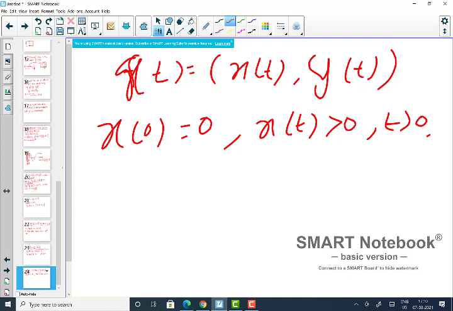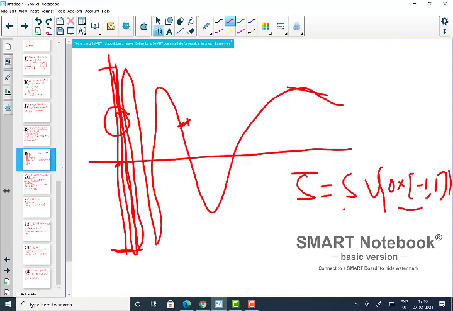And what will be the value of y(t)? By definition, y(t) will be sine of 1 by x(t). Now it is obvious from the picture that when x(t) is very close to 0, y(t), which is sine of 1 by x(t), is haphazardly moving from here to here, right? So you can choose it in such a way that one point is this point, one point is this point, like that.